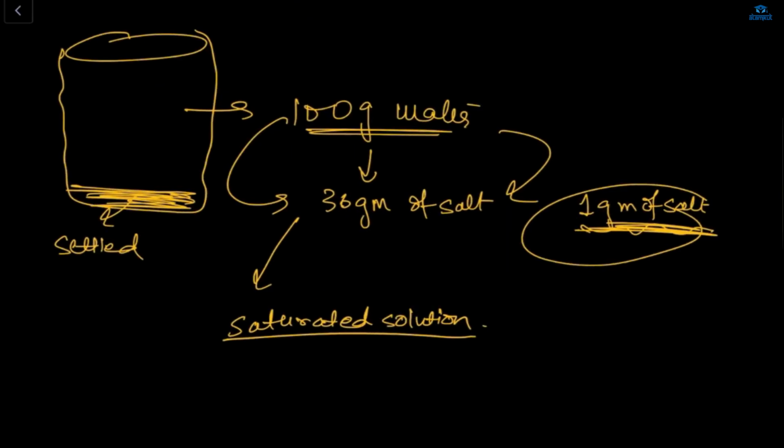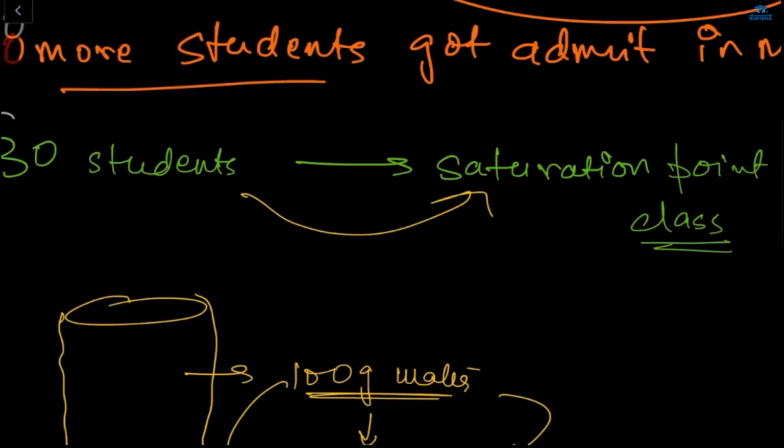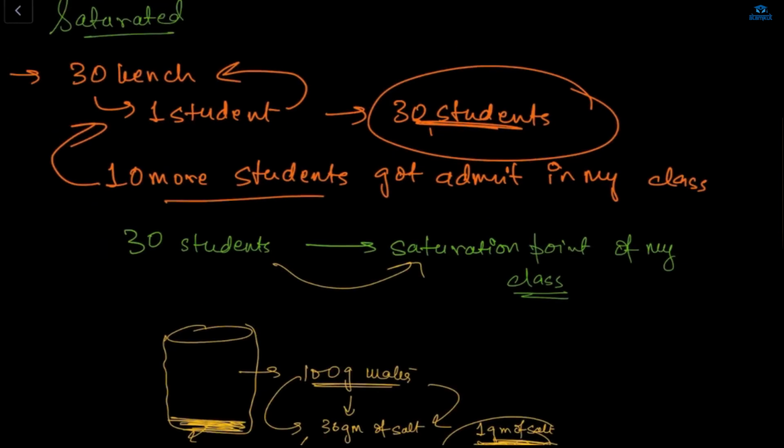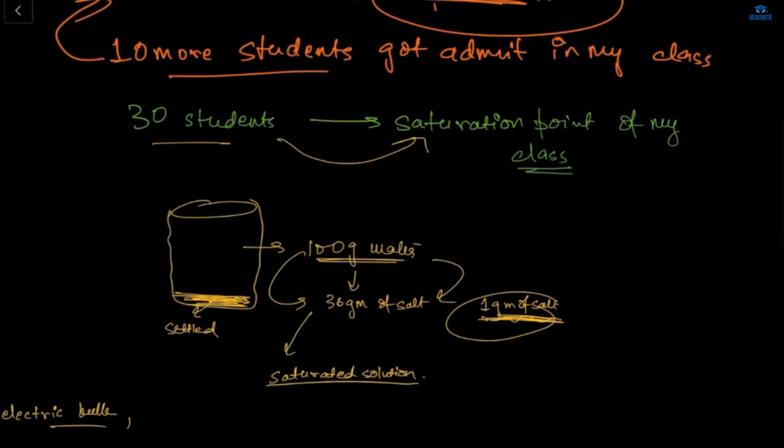This is the stage where water cannot dissolve more salt. It is like in my class, only 30 students can sit, and 10 more students can't sit. This is the saturation point. Here the saturation point is only 36 gram of salt.